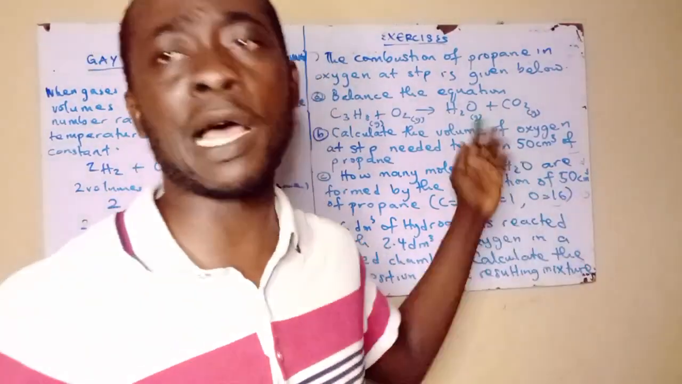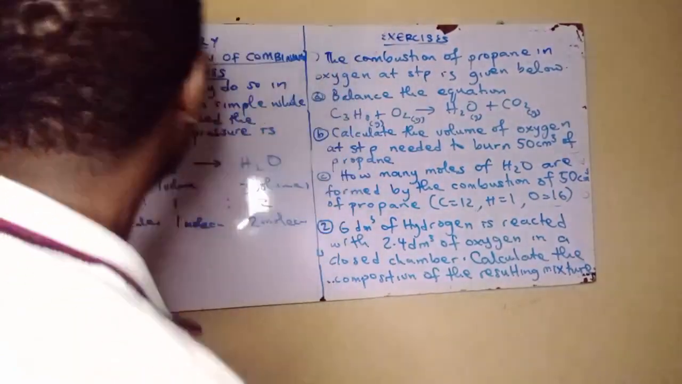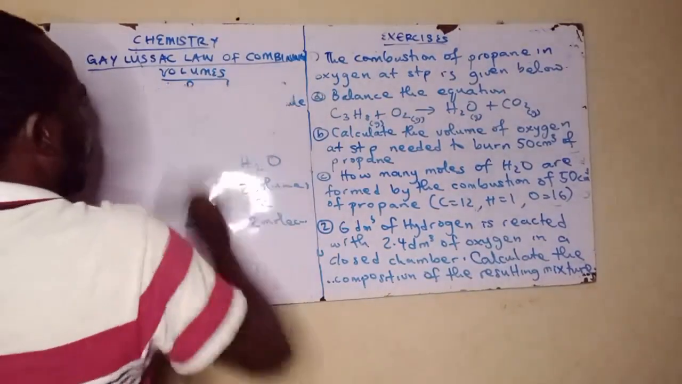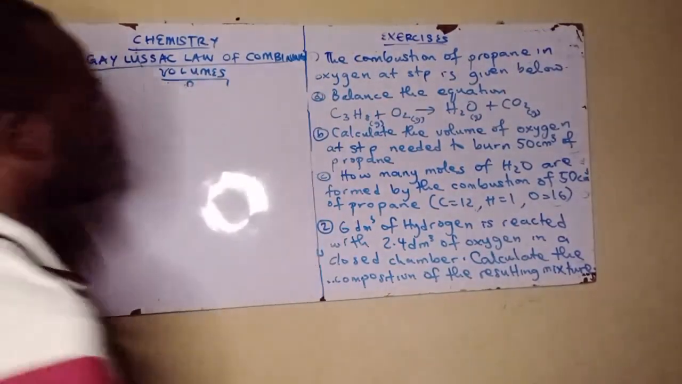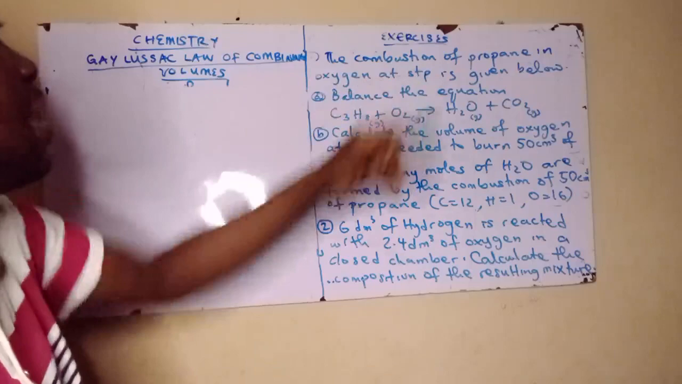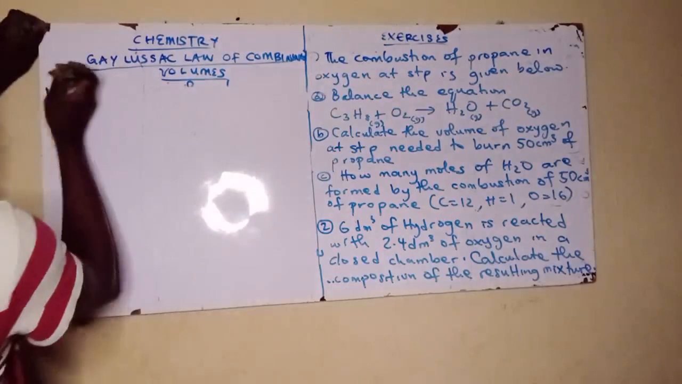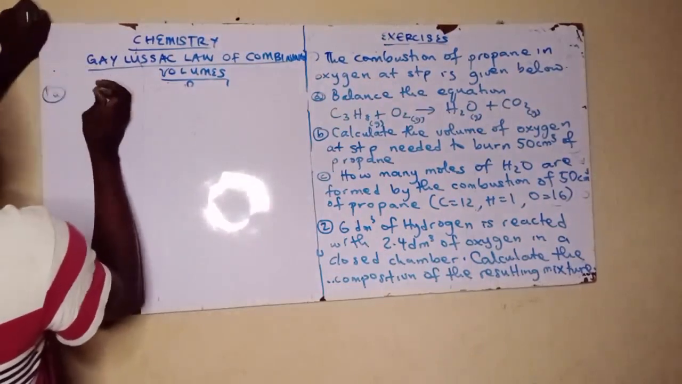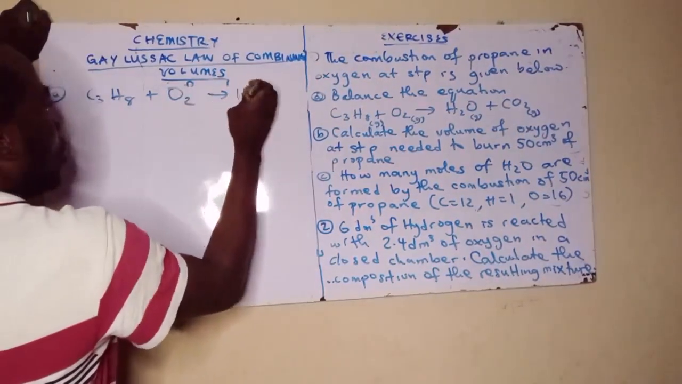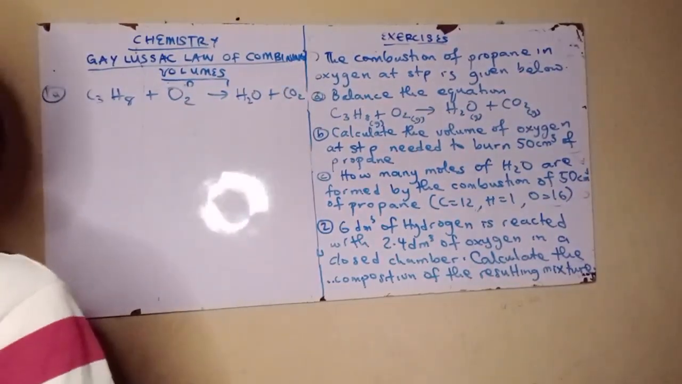Now ẹ jẹ́ ká wo àwọn example tó wà níbí báyìí, ká wo bá a ṣe máa solve ẹ̀. Now they say the combustion of propane in oxygen at STP, that is standard temperature and pressure, is given below. They say we should balance the equation. The first thing we do here, we have to balance the equation: C3H8 plus O2 gives H2O plus CO2. Báwo la fẹ́ ṣe báyìí? Now ó simple gan.